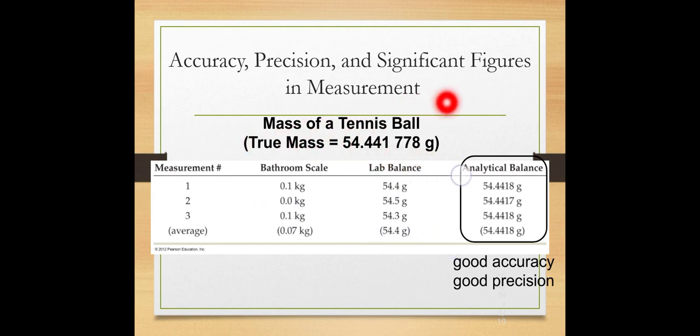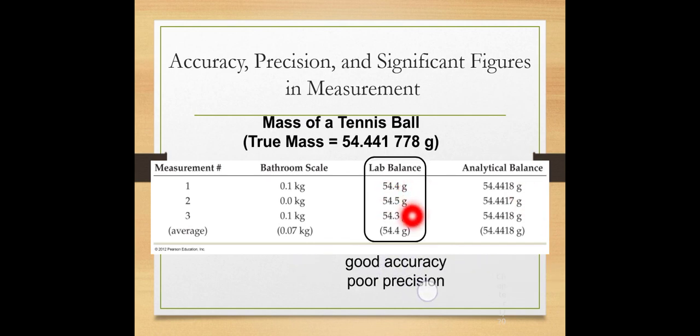For example, the true mass of a tennis ball is 54.441778 gram, and when we measure it with an analytical balance, we get these values. These have good accuracy and good precision, as they are similar to the true value, and all four measurements are close to each other. They are both precise and accurate.